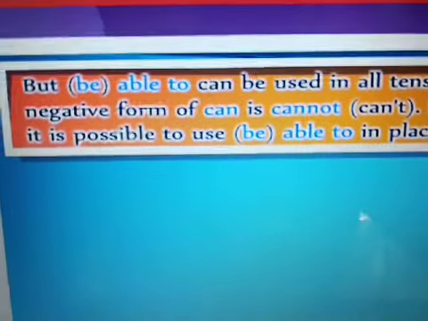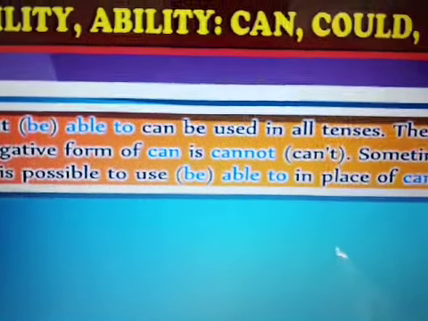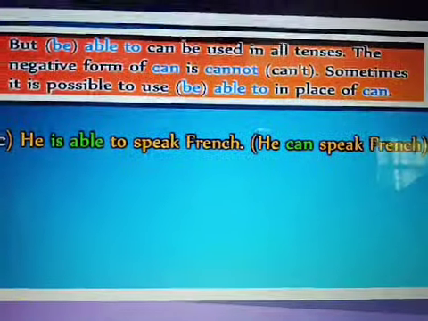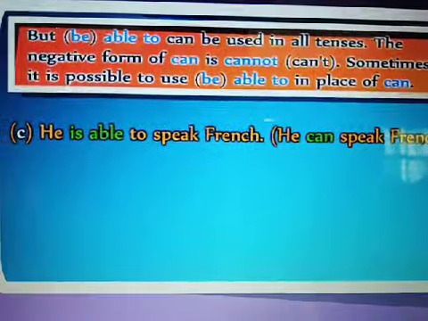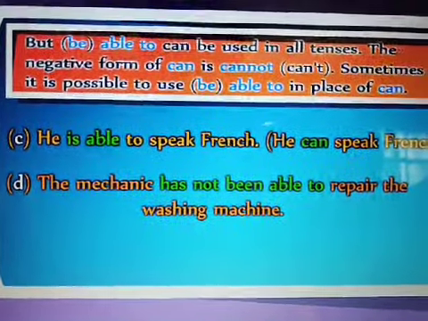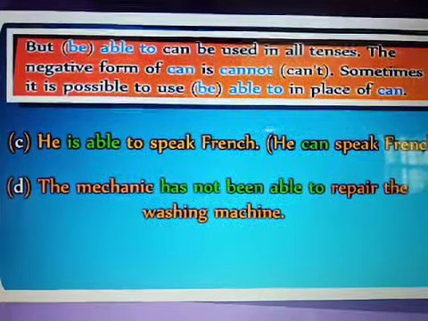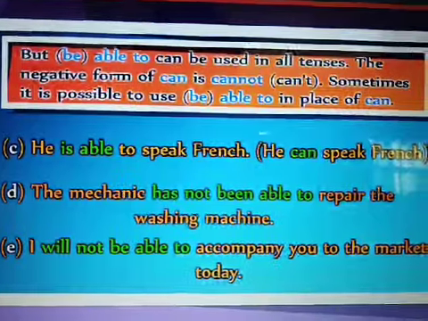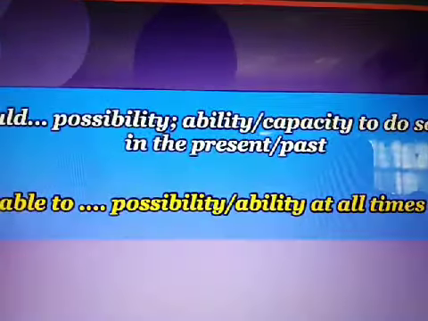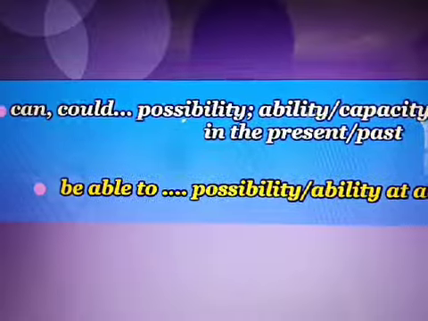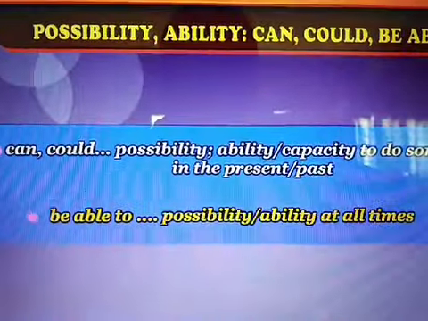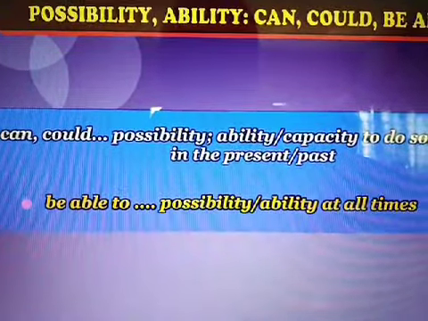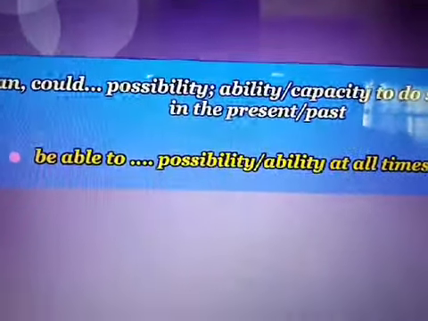Sometimes it is possible to use be able to in place of can. He is able to speak French. He can speak French. The mechanic has not been able to repair the washing machine. I will not be able to accompany you to the market today. Can, could: possibility, ability, capacity to do something in the present, past. Be able to: possibility, ability at all times.